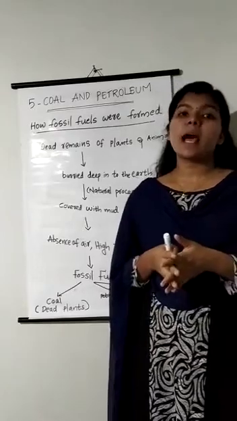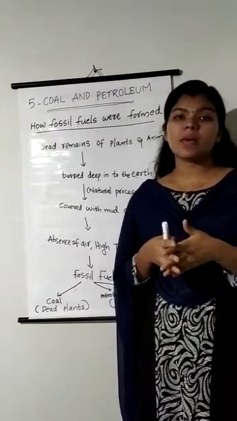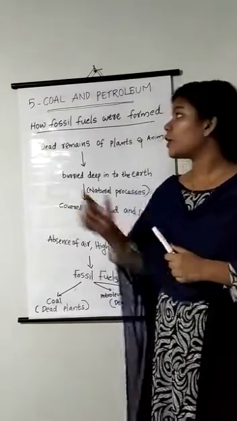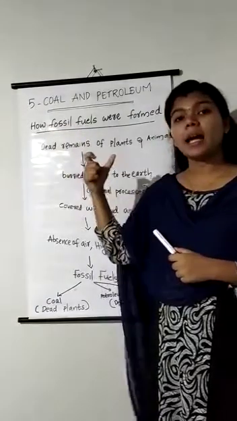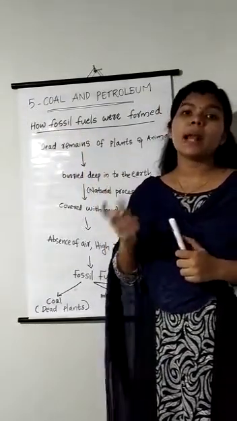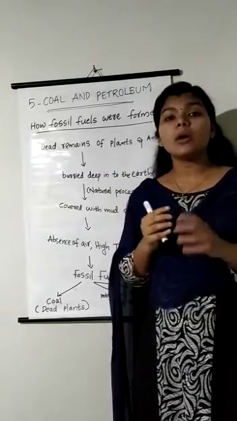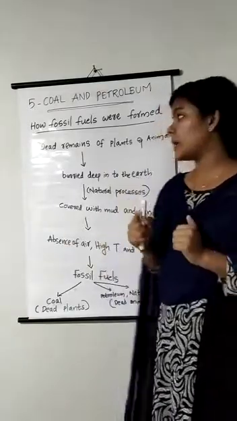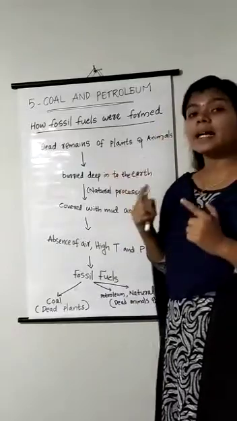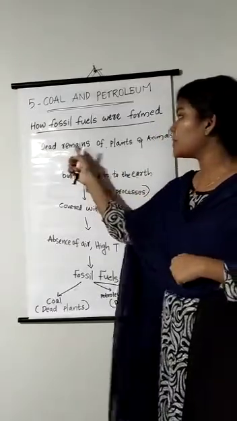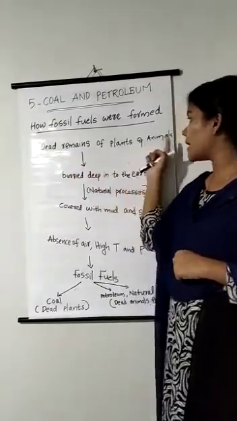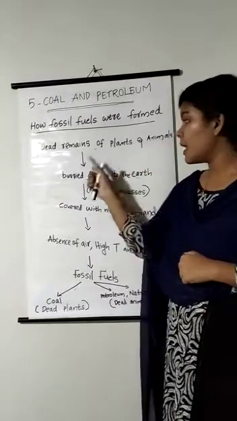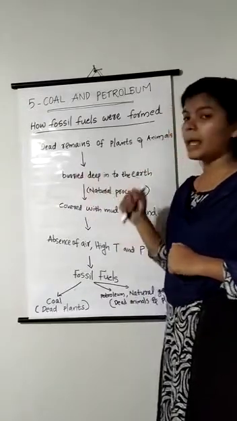Next topic is how these fossil fuels were formed. We know that fossils are the dead remains of plants and animals. How are these dead remains converted into fuels? Let's see. Here, the starting material is the dead remains of plants and animals, which get buried deep into the earth.